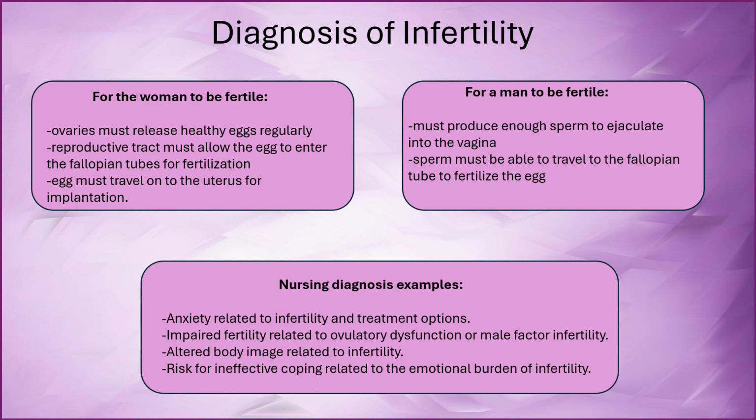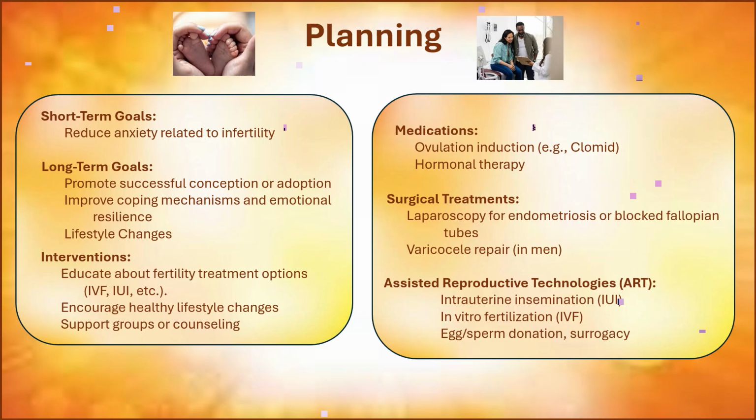Nursing diagnoses related to infertility include anxiety, impaired fertility, altered body image, and risk for ineffective coping. Planning includes reducing anxiety, promoting conception or adoption, improving coping mechanisms, lifestyle changes like exercise and dieting, treatment options, and support groups.